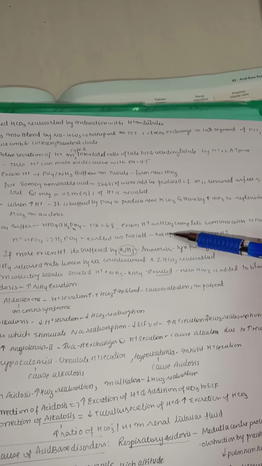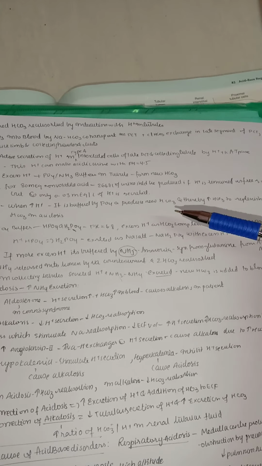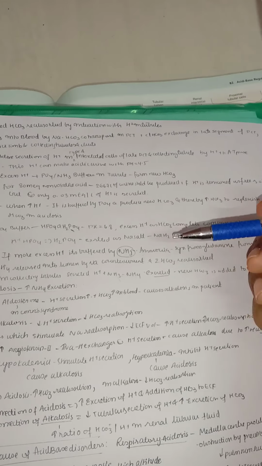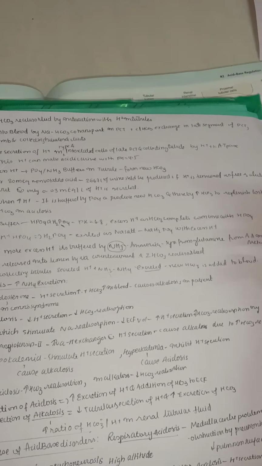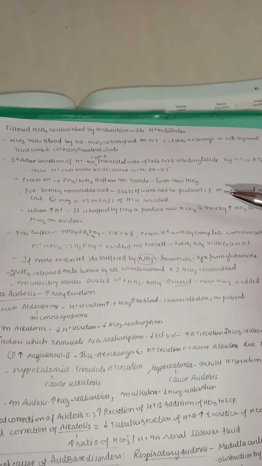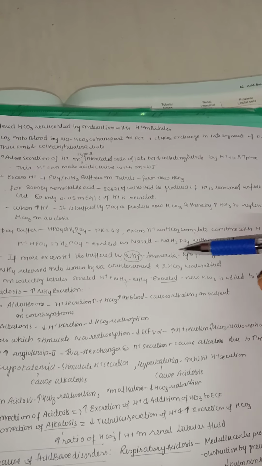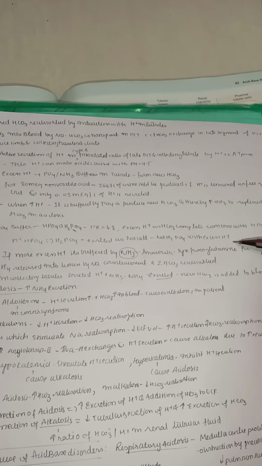So you can see whenever there is excess hydrogen, the bicarbonate has already gone to saturation. There are no more bicarbonates now to bind with this hydrogen ion. So now the phosphate comes into action. Hydrogen now binds with hydrogen phosphate to form H2PO4, and it is excreted as sodium salt, that is sodium hydrogen phosphate, with excess hydrogen.